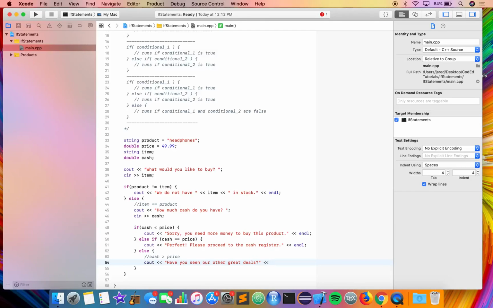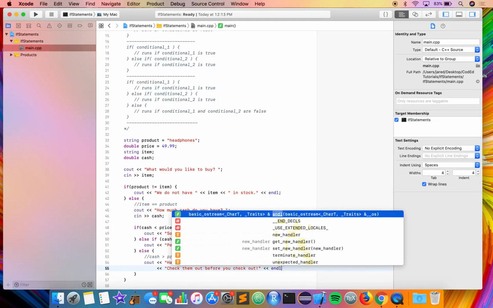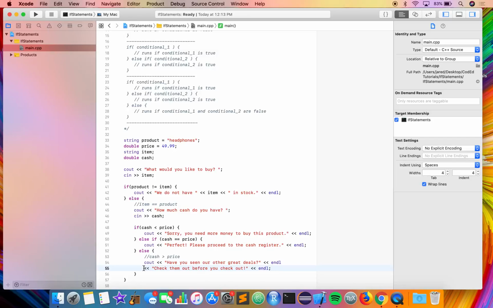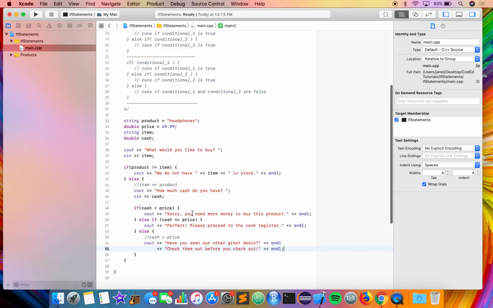And maybe we wanted to say, check them out before you check out. Let's add in an end line, and then also another end line here. Let's just tab that up to keep it nice and neat. Okay, so let's save this and run through the program.